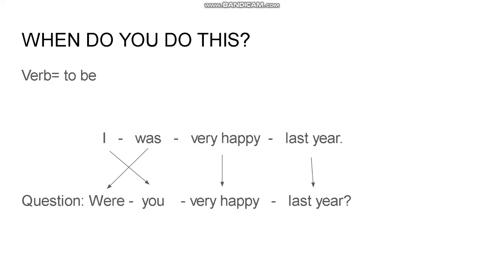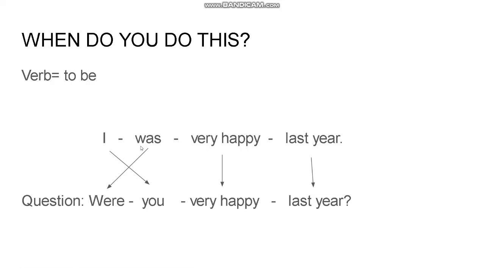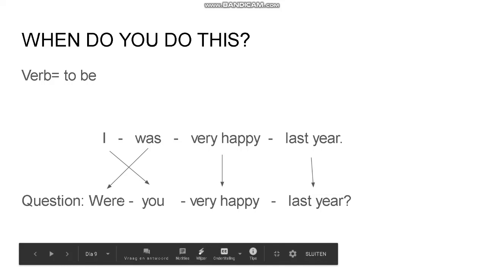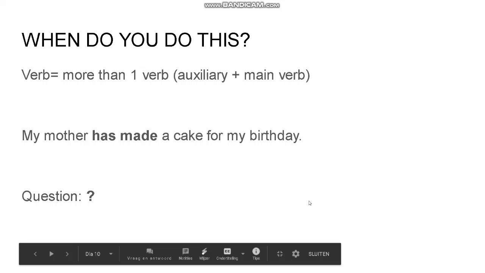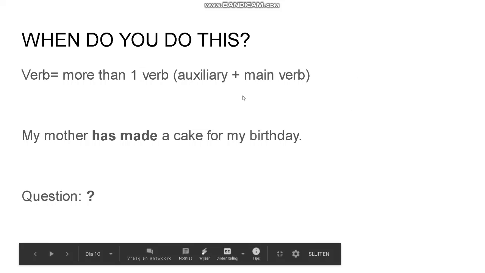This is what happened. We have our subject in first position turning into second position. Our main verb was flips over to the first position, and the rest of the sentence stays unchanged. The second case in which you follow this rule, the inversion, is when there is more than one verb in your sentence. If you, in other words, have an auxiliary and a main verb, een hulpwerkwoord and een hoofdwerkwoord.